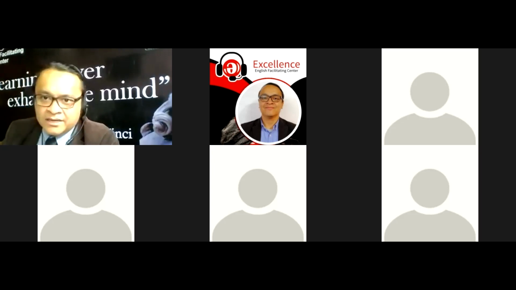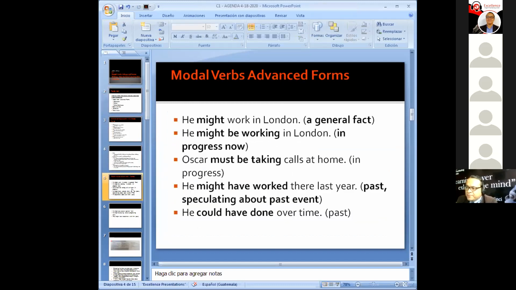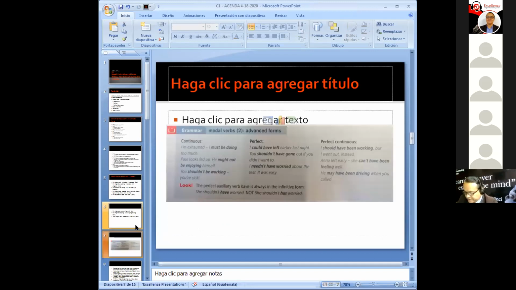Next on the agenda, we'll be talking about modal verbs in the advanced forms: continuous, perfect, and perfect continuous forms. Let's take a look at this. Advanced grammar. If you guys had your textbooks, you can go ahead and look it up. If not, you can read it from the PowerPoint. We got it on the screen.